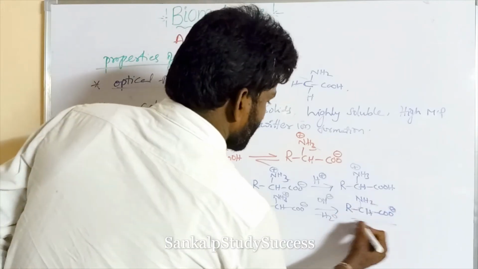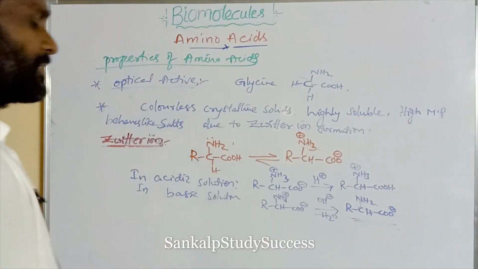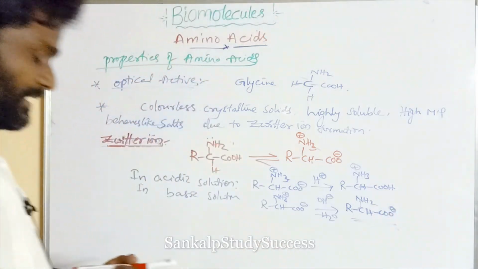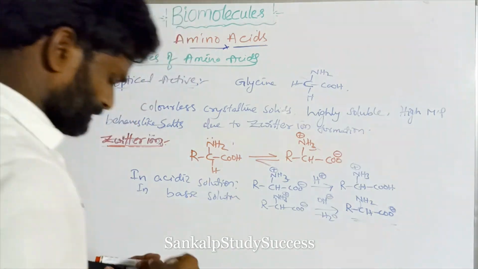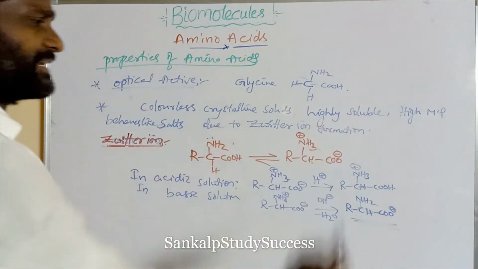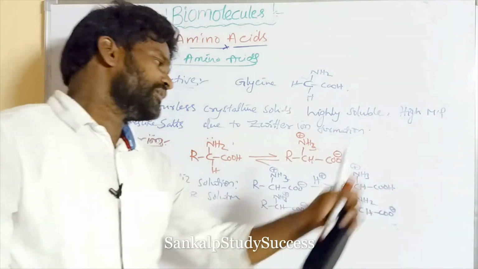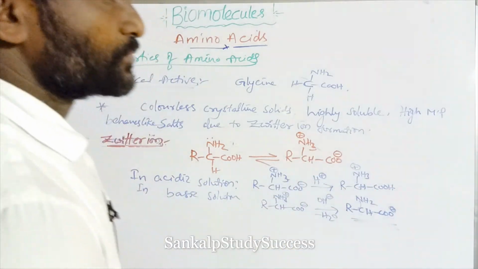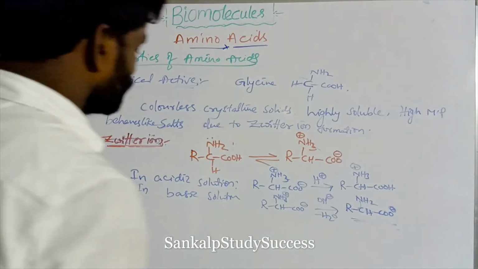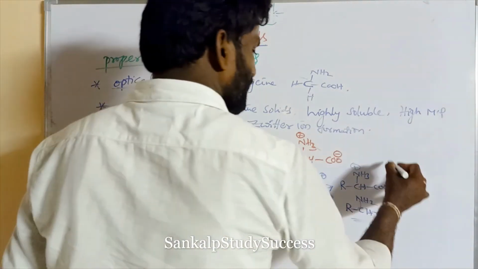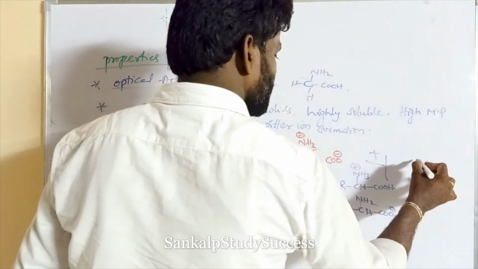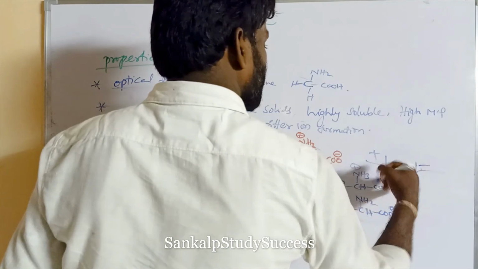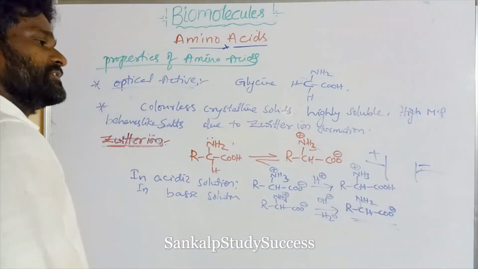So in basic media, the Zwitter ion is converted to a negative ion, like an anion. In acidic solution, the Zwitter ion acts as a positive ion. In basic solution, the Zwitter ion acts as a negative ion. Now, in the presence of an electrical field, in the acidic solution, an electric field is applied. This means these two plates, positive and negative, are connected to a battery in the solution, right? These two are electrodes.